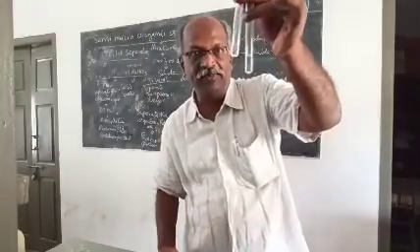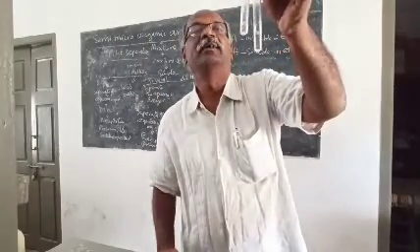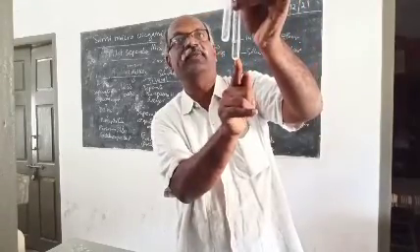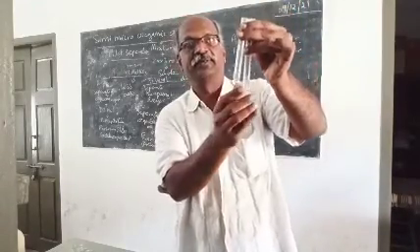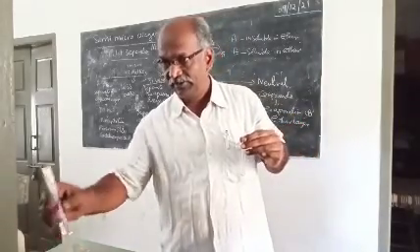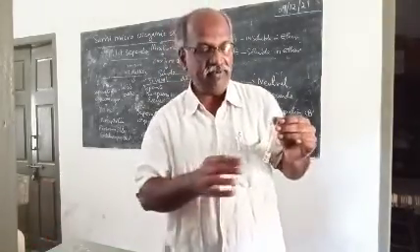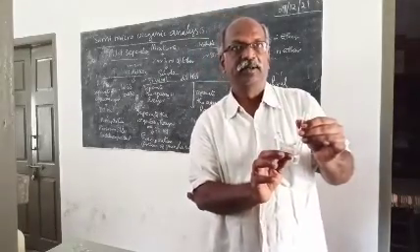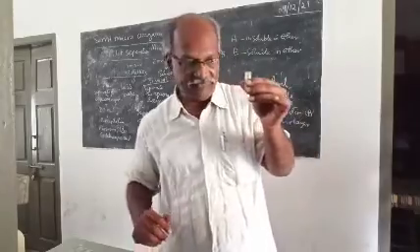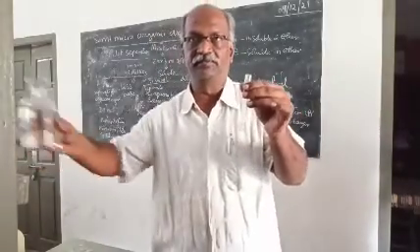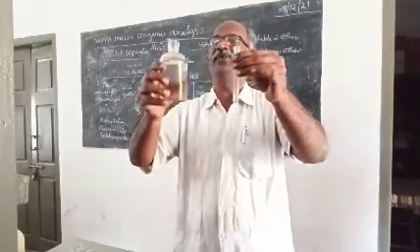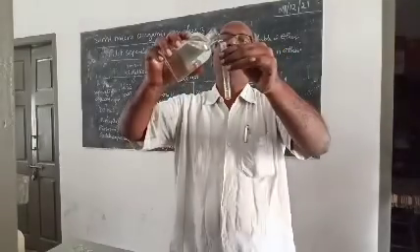Check whether one layer is appearing. See, we have the aqueous layer. Here also we have the aqueous layer. Major portion is taken. Now let us confirm whether there is any precipitation in the aqueous layer. To this I am adding dilute HCl. So the aqueous sodium bicarbonate layer must be neutralized with hydrochloric acid.